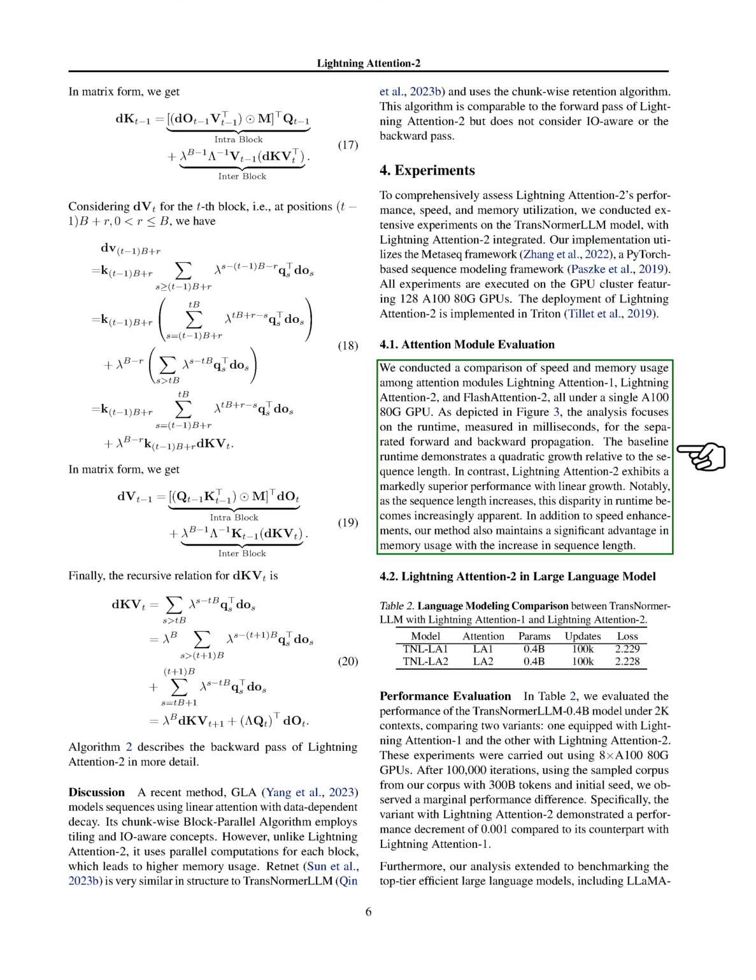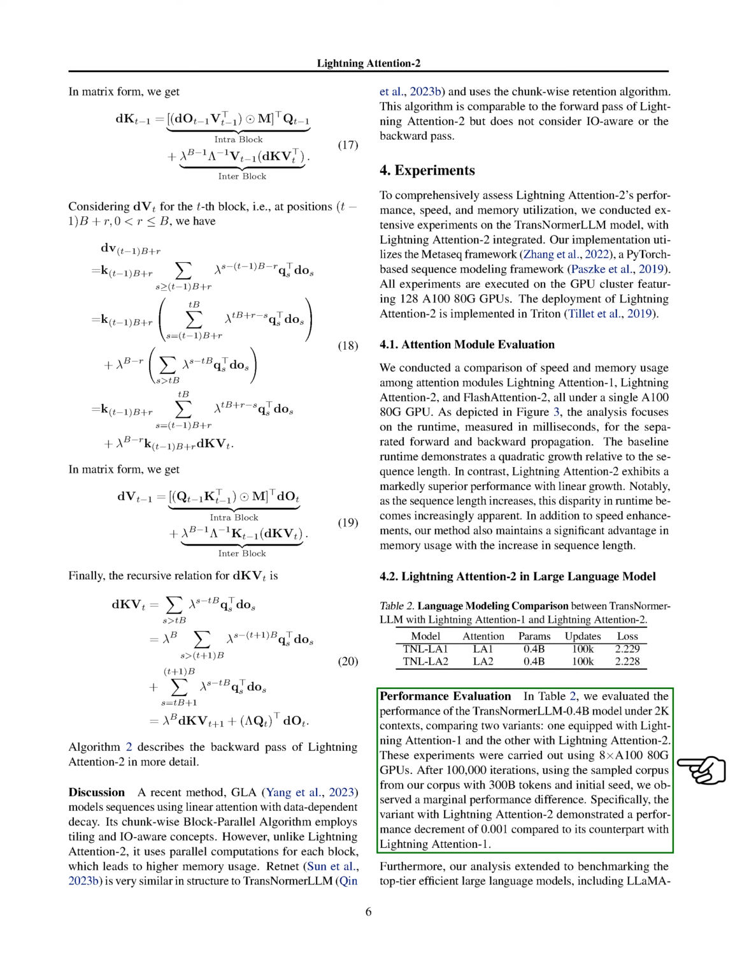We also evaluated the performance of the TransNormerLLM 0.4B model under 2K contexts, comparing two versions, one with lightning attention-1 and the other with lightning attention-2. These experiments were conducted using 8 A100 80G GPUs. After 100,000 iterations, we found a small performance difference. The version with lightning attention-2 performed slightly worse than the one with lightning attention-1.